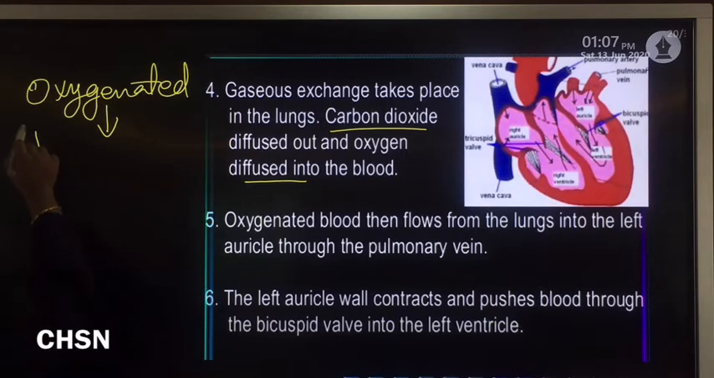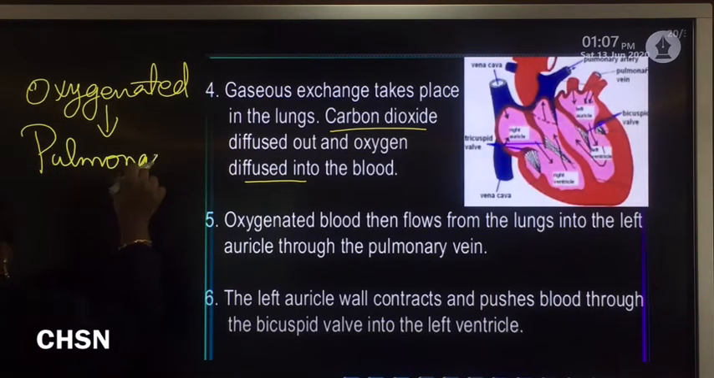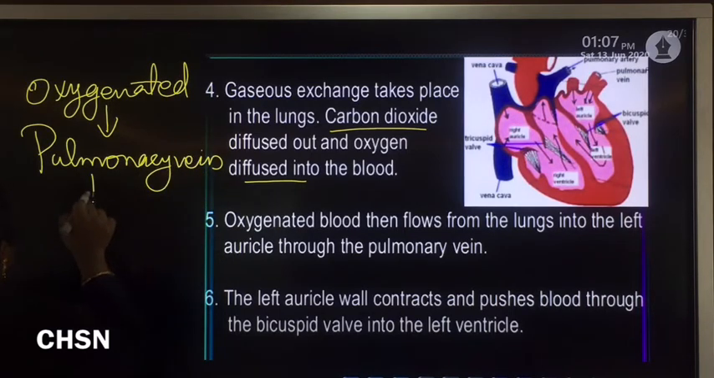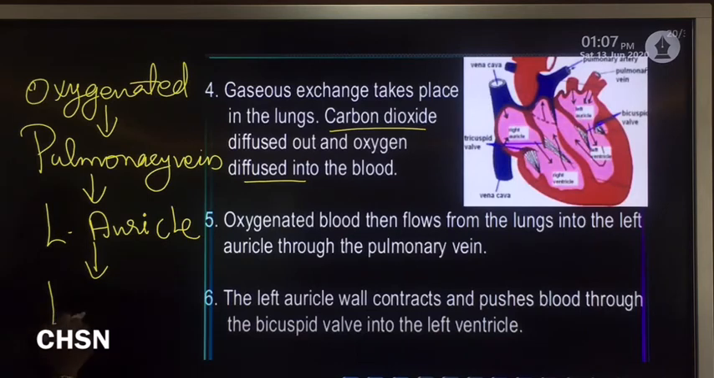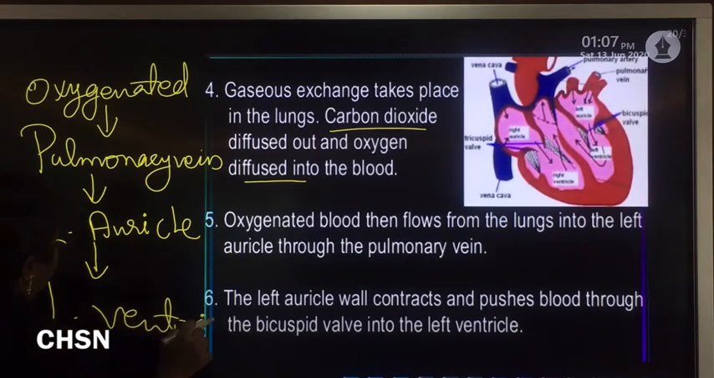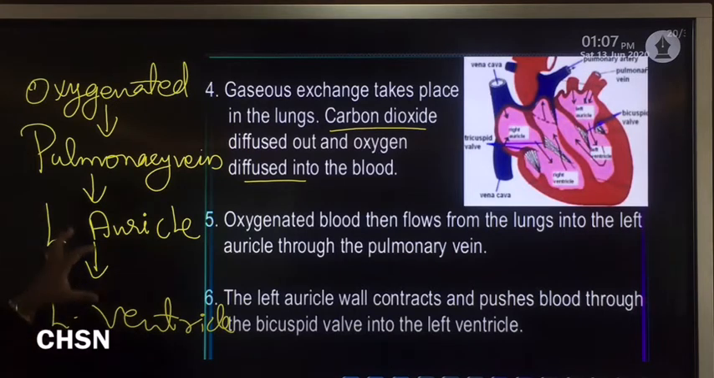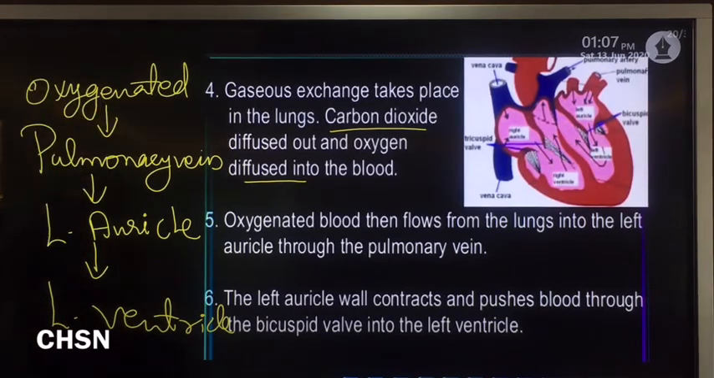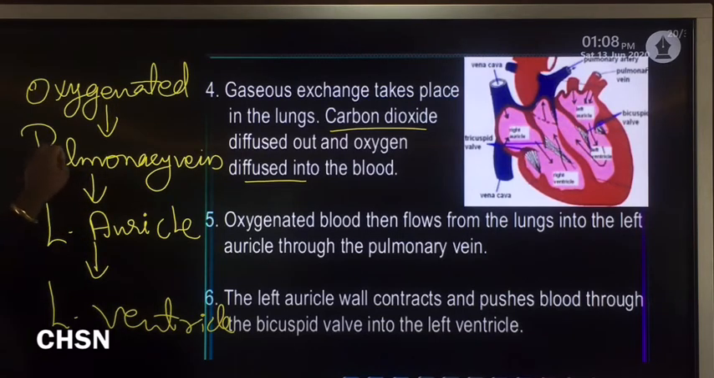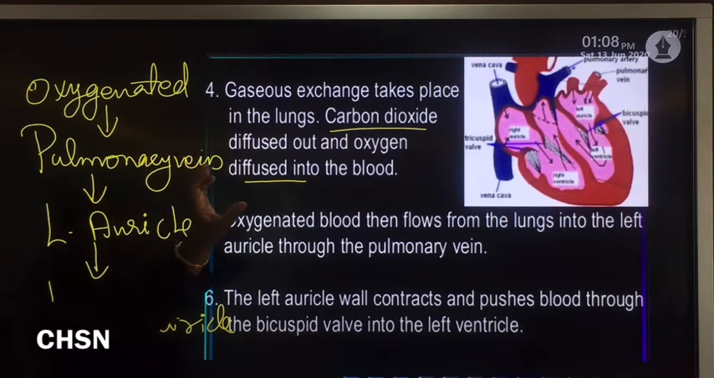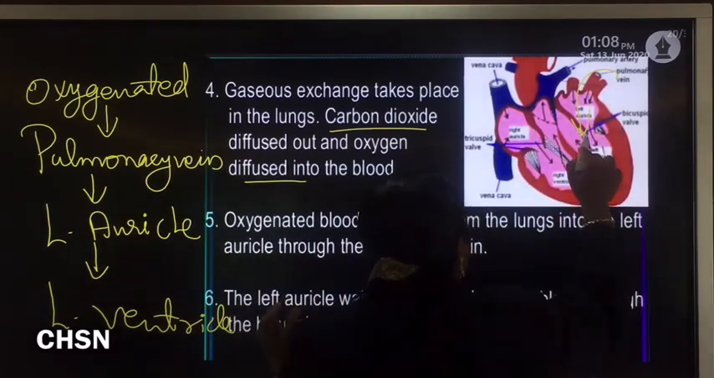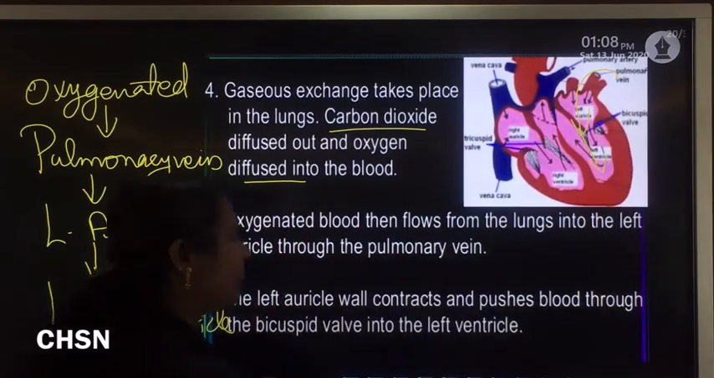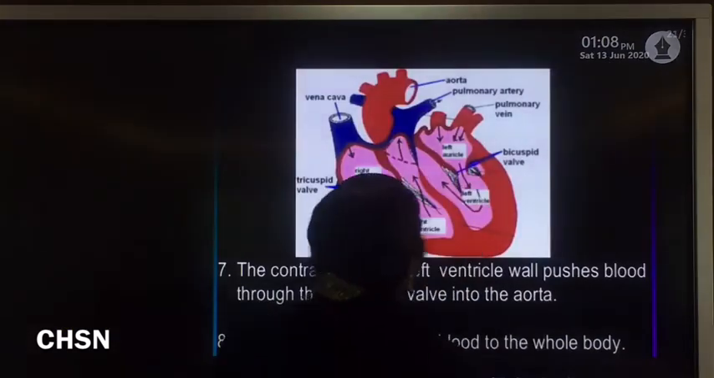This oxygenated blood from the lungs is carried by the pulmonary vein. To which part of the heart? The left auricle. Then when the left auricle contracts, blood will move to the left ventricle. Clear? So the pulmonary vein pours that blood to the left auricle, and it reaches the left ventricle.